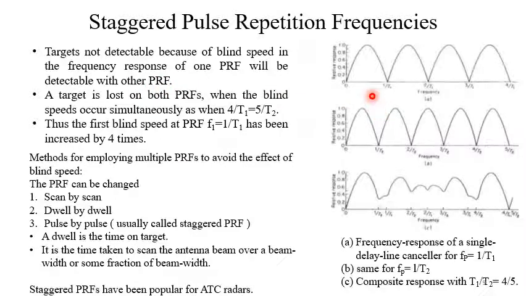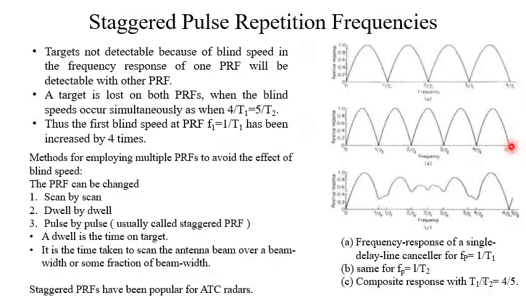For example, if we use two PRFs and the ratio is 4:5, that means after 4 cycles of the first PRF, the 5th cycle of the second PRF will occur at the same frequency.